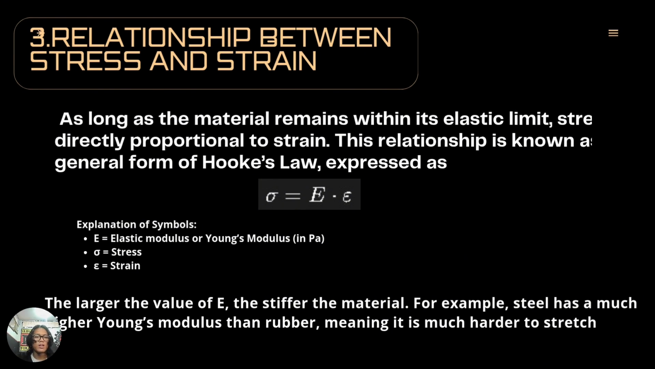Explanation of symbols. E is the elastic modulus, or Young's modulus. Sigma is the stress and epsilon is the strain. The larger the value of E, the stiffer the material. For example, steel has a much higher Young's modulus than rubber, meaning it is much harder to stretch.